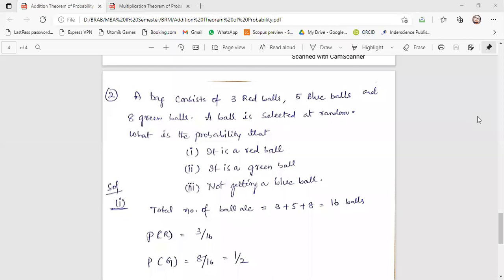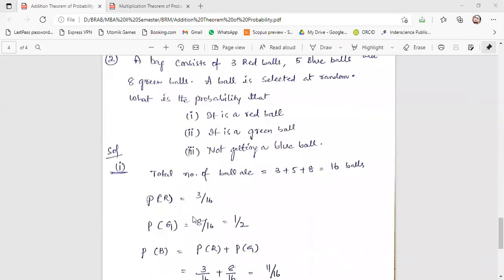That 3 represents the number of successes in favor of your desired event. Your desired event here is getting a red ball. So you are randomly putting your hand in that bag and you are expecting that the ball which you are drawing should be red, right? So what is the chance? It means 3 by 16. Clear for everyone? Next, what is the probability of drawing a green ball?